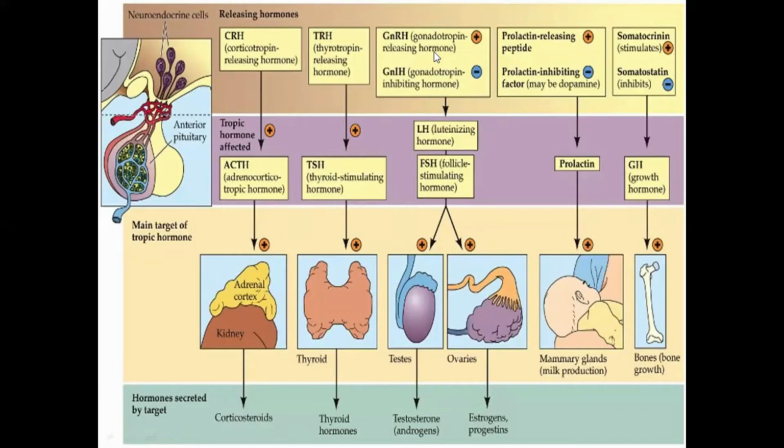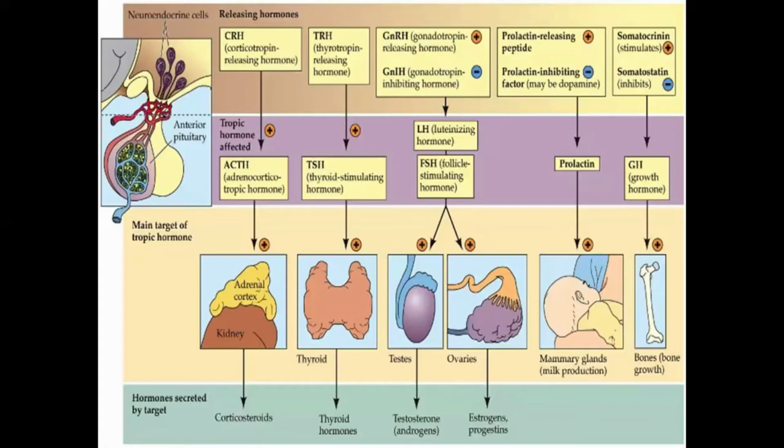Okay, so the hypothalamus. The prolactin releasing hormone, or we can say the prolactin releasing peptide, is secreted from the hypothalamic cells of the hypothalamus.